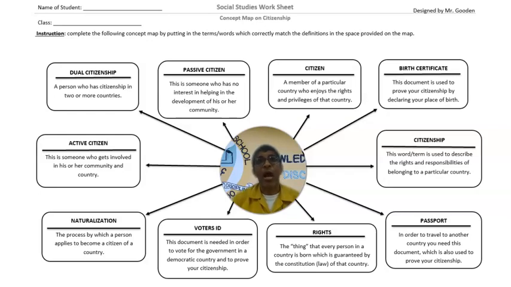All right? Citizens pay their taxes. They help the police to solve the crimes. They don't see a crime being committed and not say something. You don't see something bad happening to your classmates and not say something. So in other words, an active citizen positively. Did you hear that word?